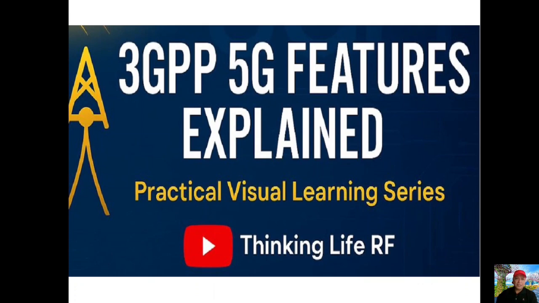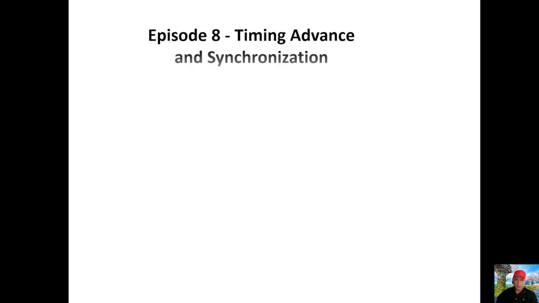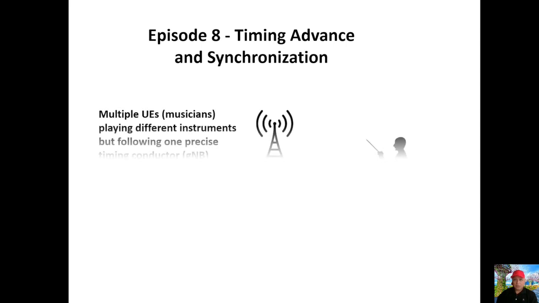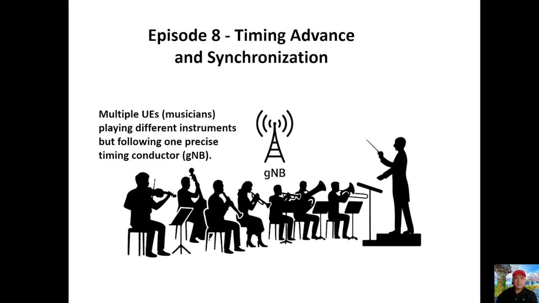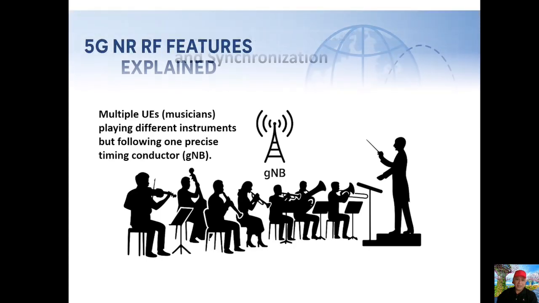In 5G networks, every microsecond counts. Imagine hundreds of smartphones and IoT devices transmitting data at once. If the signals don't reach the base station in perfect sync, chaos begins. That's where timing advance and synchronization come in: the invisible mechanisms keeping every transmission precisely aligned.